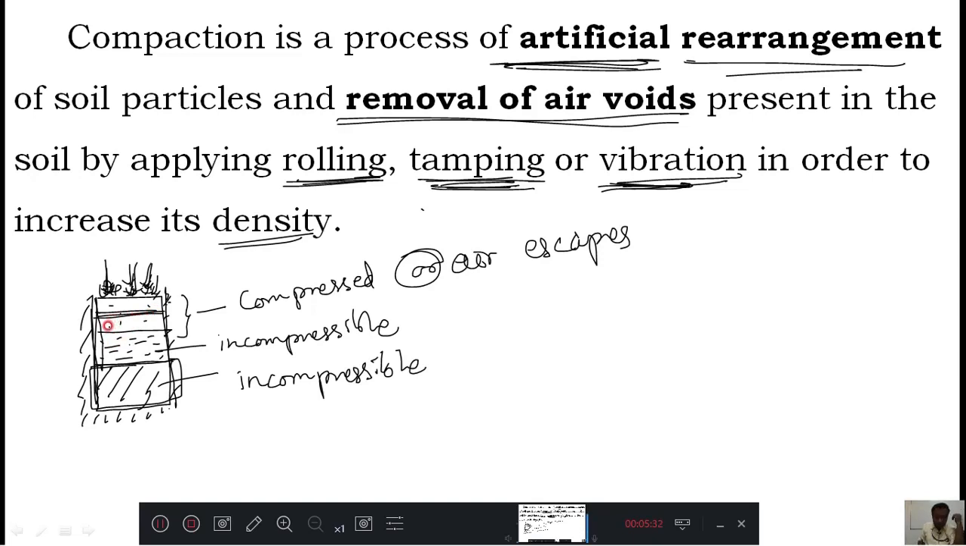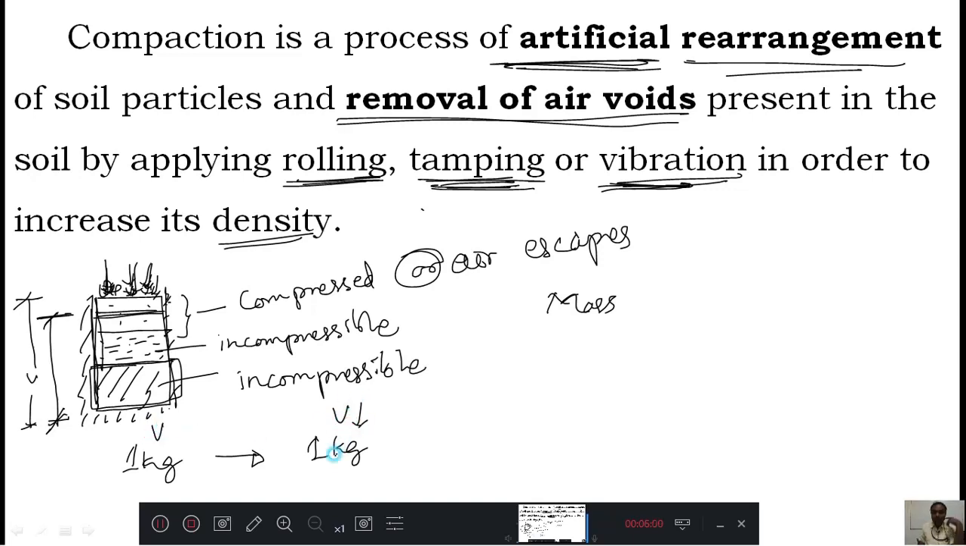When this air escapes, then what happens? The volume will get reduced. Initially the volume was this much, then when compaction is done, volume is reduced. What about mass? Whether mass is reduced? No. If the soil is 1 kg, after compaction also the soil is 1 kg. But the volume of the soil may be something V, and after compaction volume will get reduced. Therefore, the density formula is mass by volume. Mass remains constant. When volume is reduced by compaction, density will automatically increase.